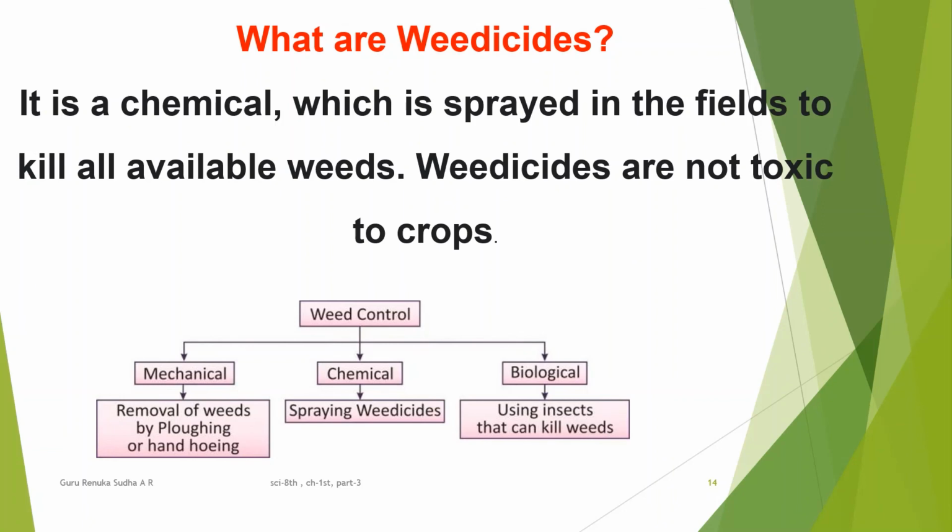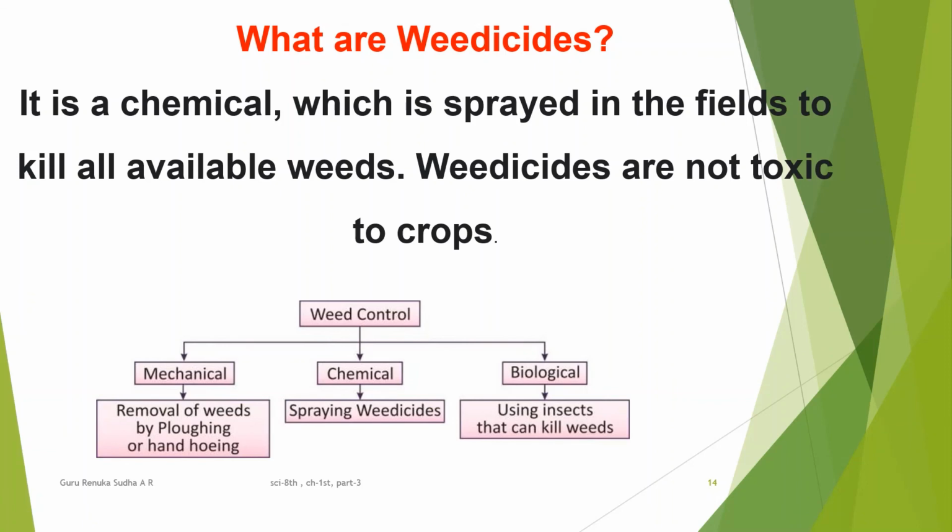So let us recall. We can control weeds by three methods: mechanically, chemically and also biologically. Mechanically means using some ploughing and hand weeding methods, chemically means spraying weedicides, and biologically means using some insects that kill the weeds. In this way you can remove the weeds from the land in order to protect the crops.